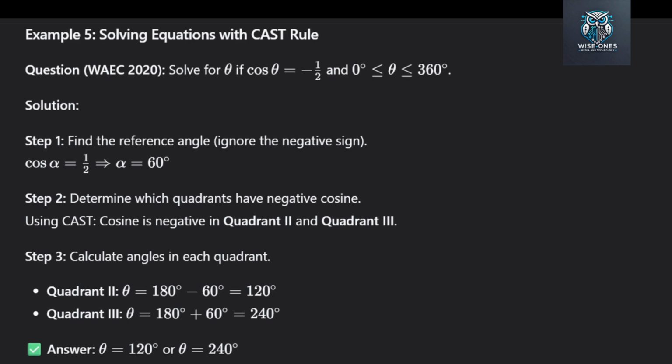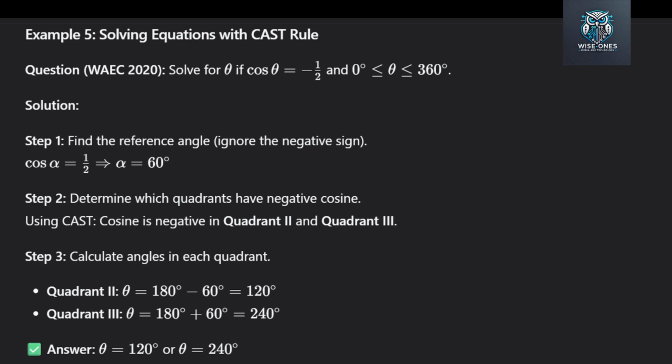First, ignore the negative sign. We just want to know what angle gives us 1/2. So we ask, cos alpha equals 1/2. What is alpha? From our special angles table, we know that cosine 60 degrees equals 1/2. So the reference angle alpha is 60 degrees.